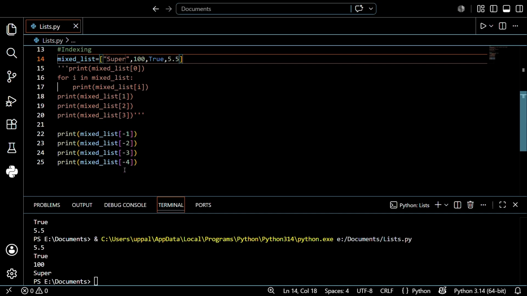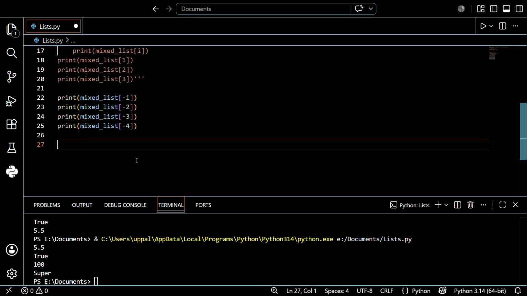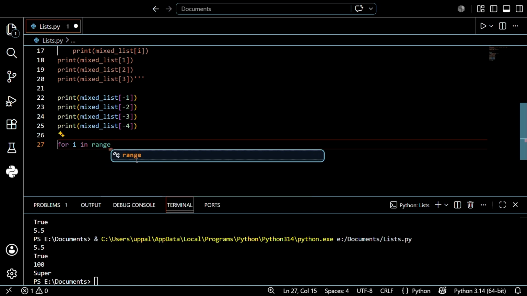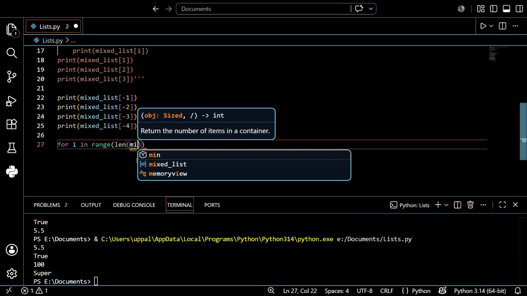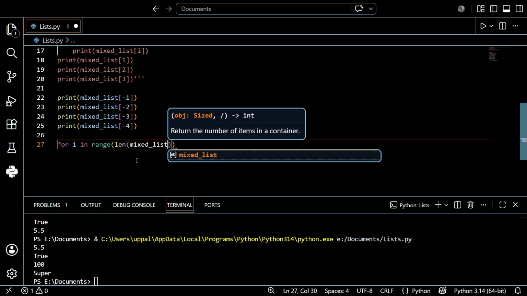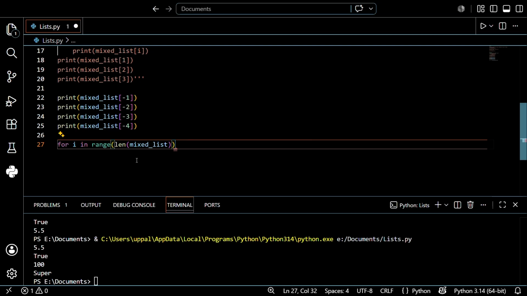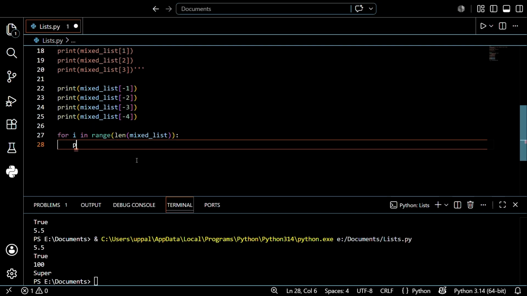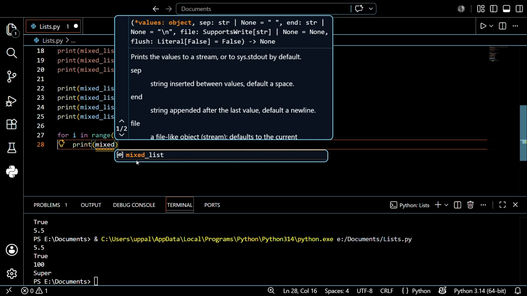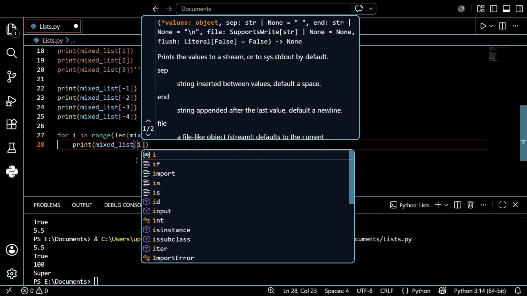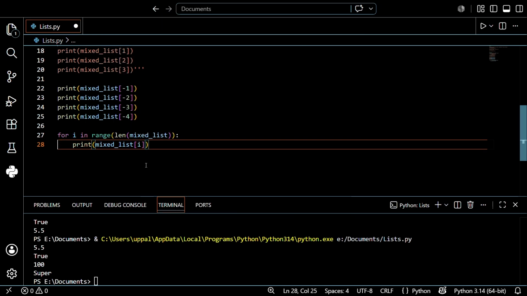I just want to print by using a for loop in a simple way. Let's see, guys. So for i in range, that is length of mixed list, right? Length of mixed list, and let's give that 0, initially it starts with 0 only. After that I just want to print mixed list of i. I hope you understand. I just want to print this, Control S.